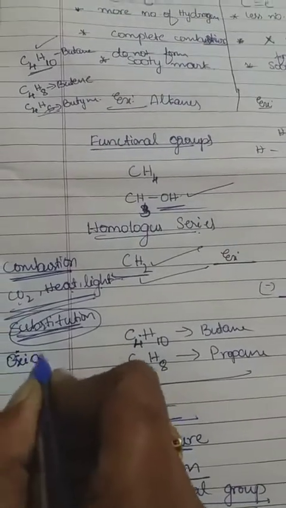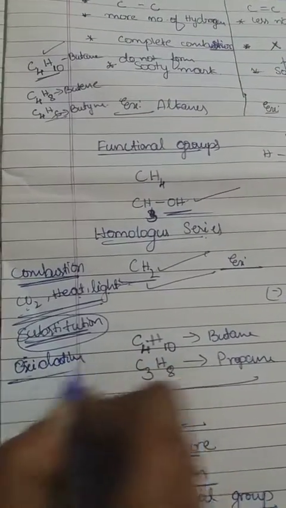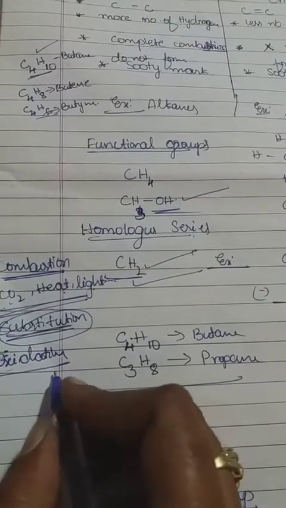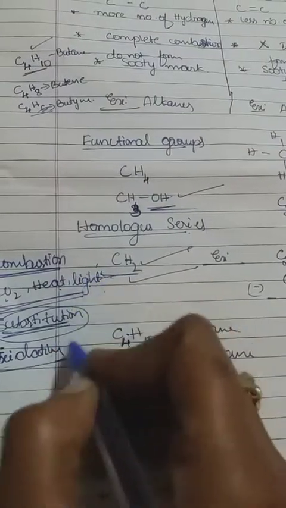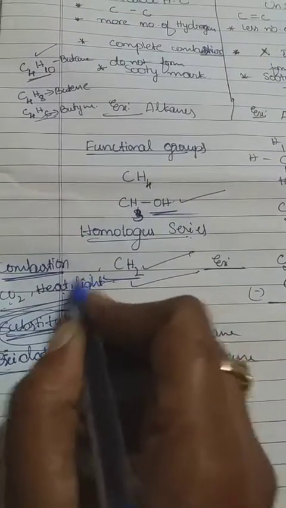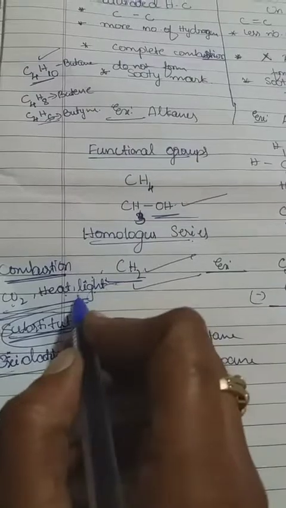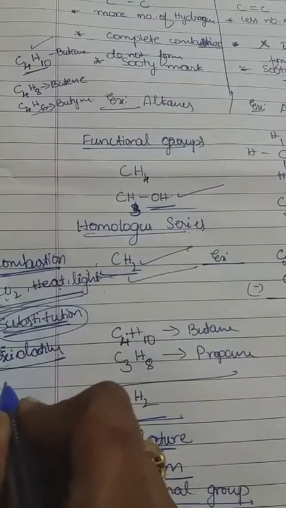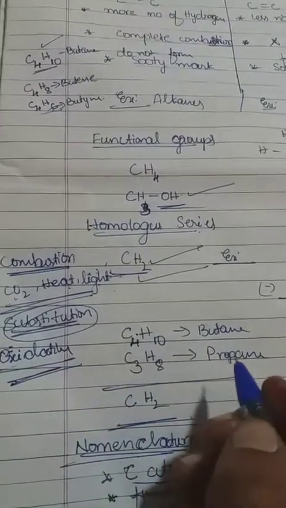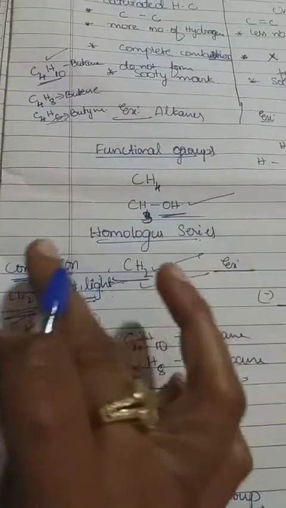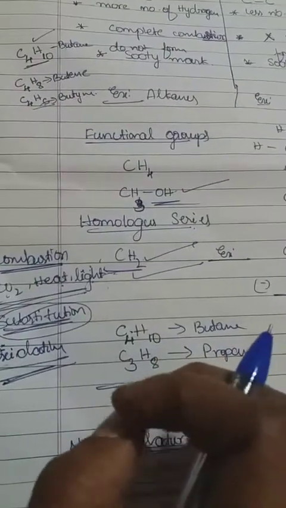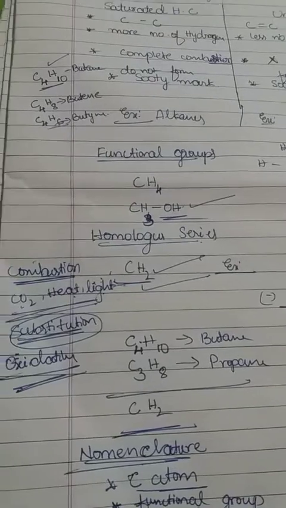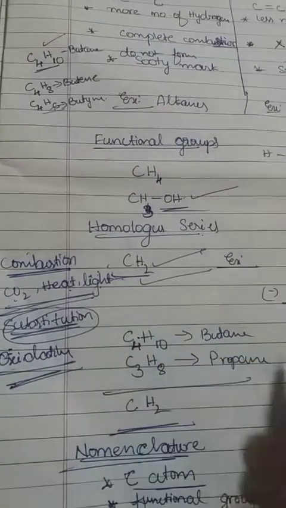And oxidation, you know about that. The oxidation and reduction process is the same here, but here the addition of oxygen is required for the combustion process, the burning process, because in the presence of oxygen only the burning process takes place. So the addition of oxygen for the combustion process is called oxidation. Here the two main definitions that are very important are combustion and the substitution reaction, because you already learned oxidation and reduction. You can write the same.